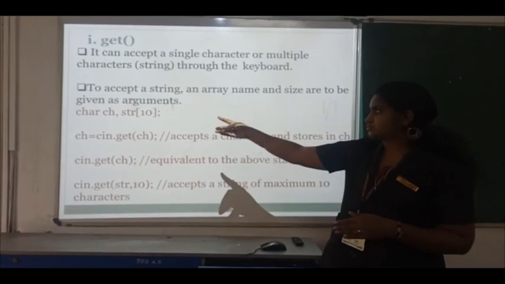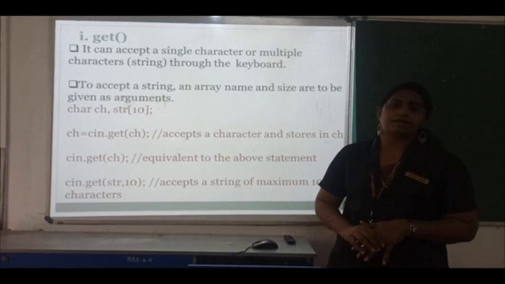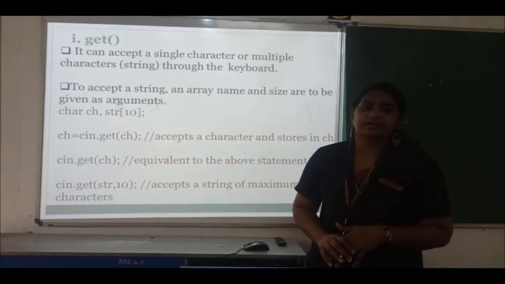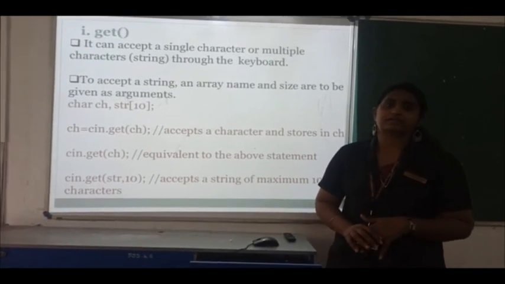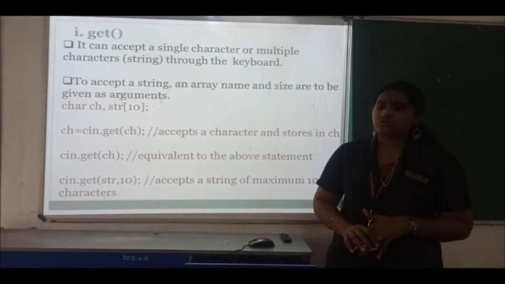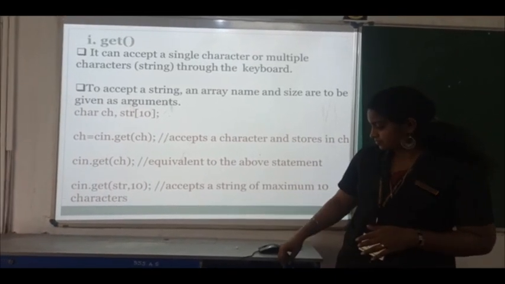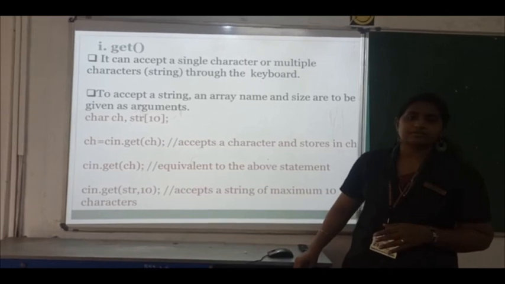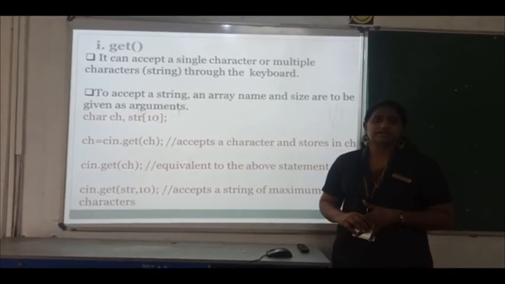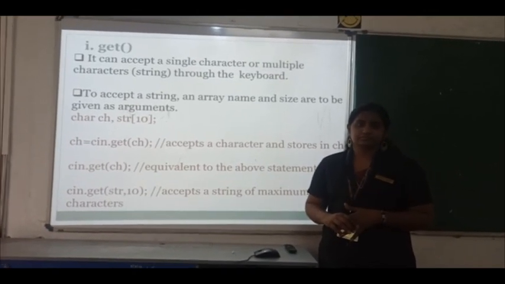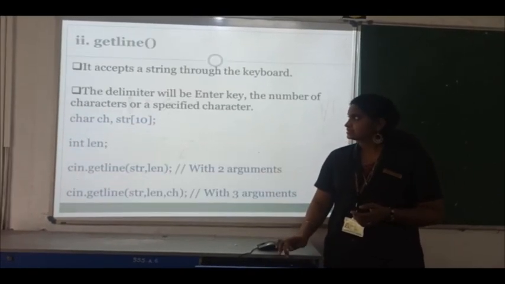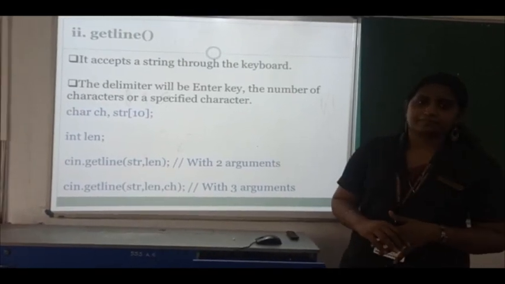We are using a string array with the limit of 10 characters. So these are the contents. We are using the get function, that is a string function. Clear?